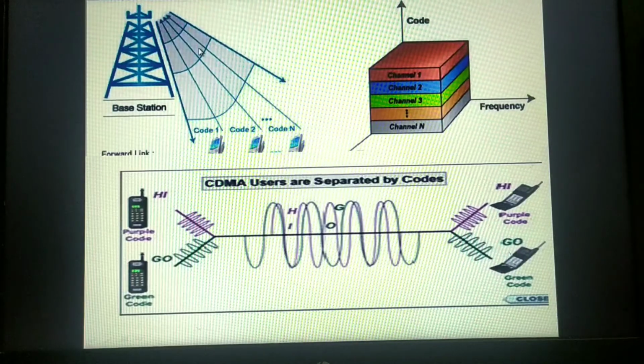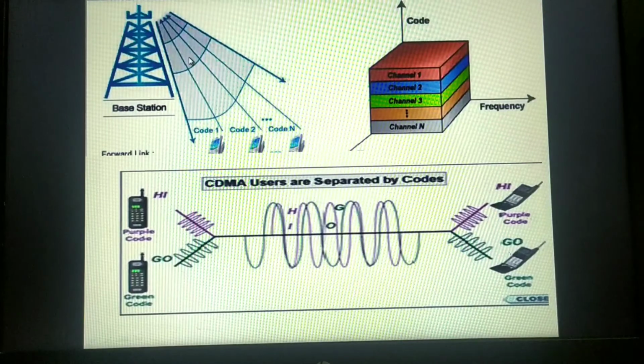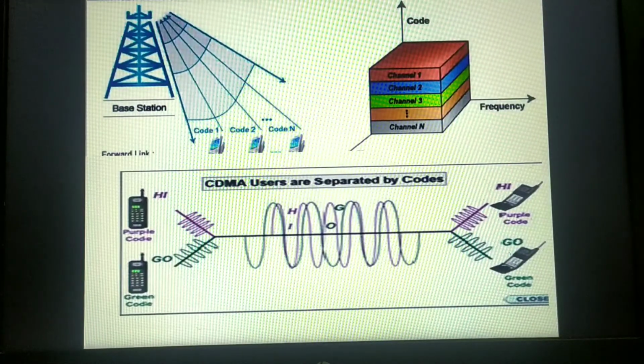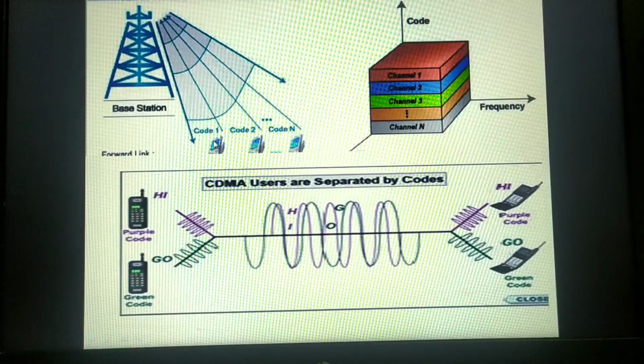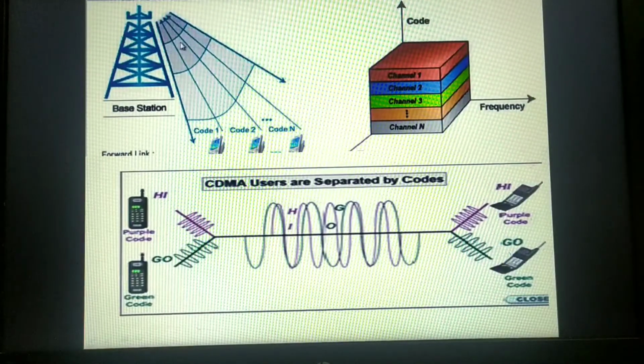That is the same wideband chunk of the spectrum. Each user signal is spread over the entire bandwidth by a unique spreading code. That means each user's data has been spread over this entire bandwidth. Code 1 has spread his entire data with this unique code, over this frequency. The second one has spread his data, and the third one has also spread his data by using a unique spreading code. At the receiving end, the same unique code is used to recover the signal.